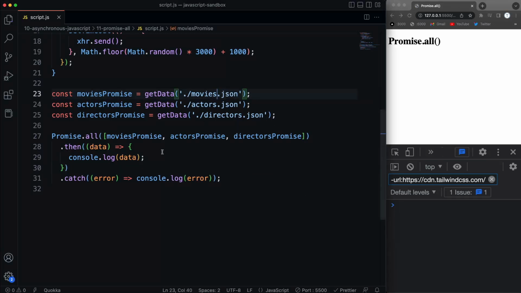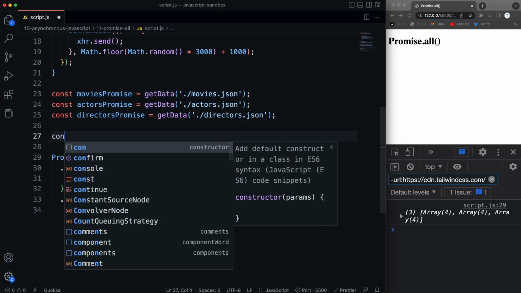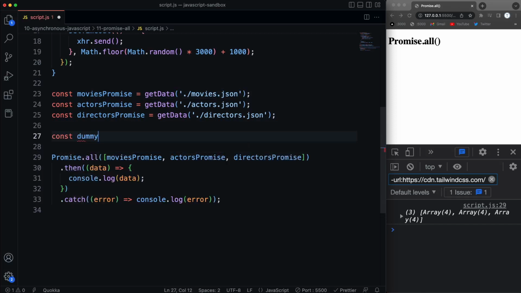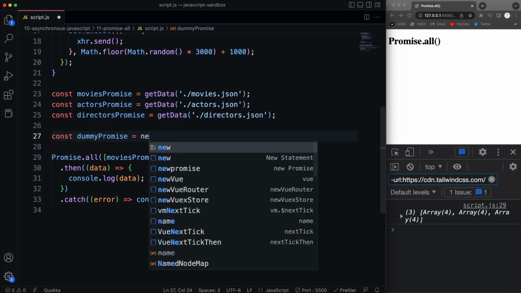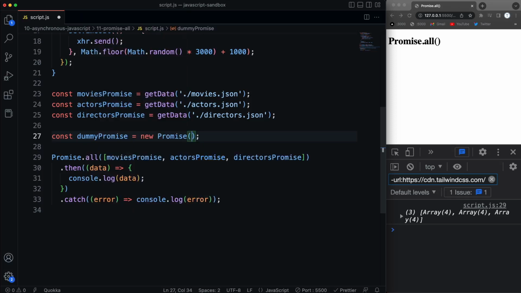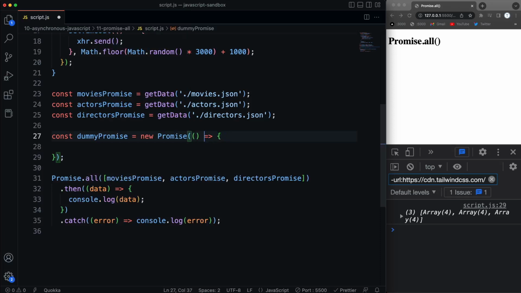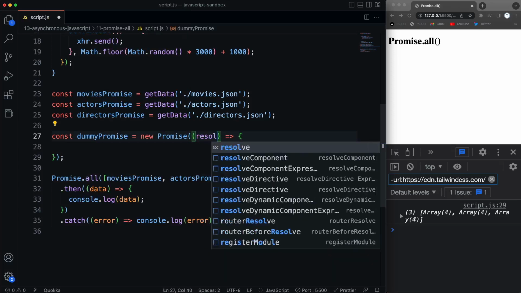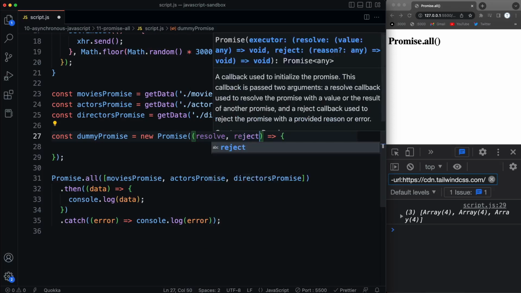Now this is really cool because if we have any other promises we want to throw in here, we can. So I'll go ahead and create a dummy promise. We'll even call it dummyPromise, and we'll say equals new Promise, and pass in our function that's going to take in resolve and reject.